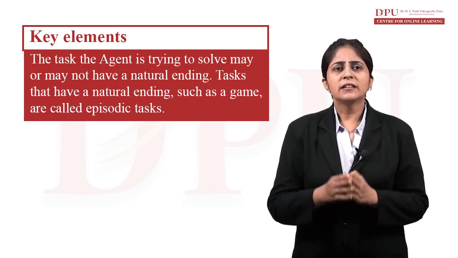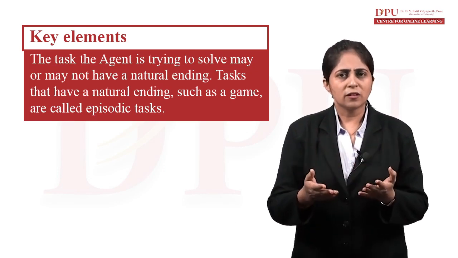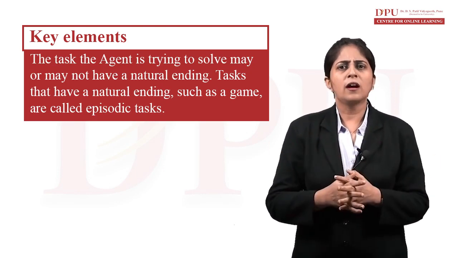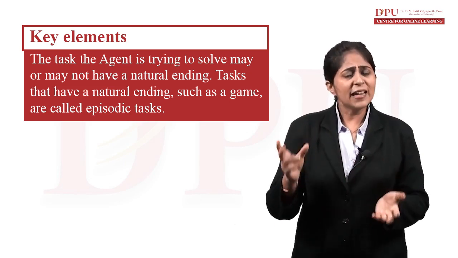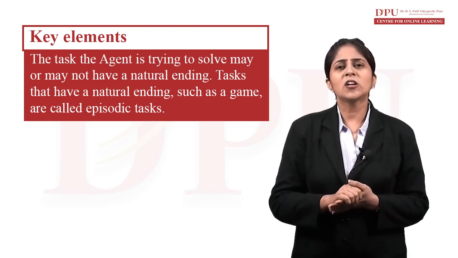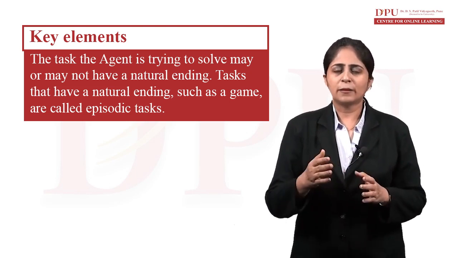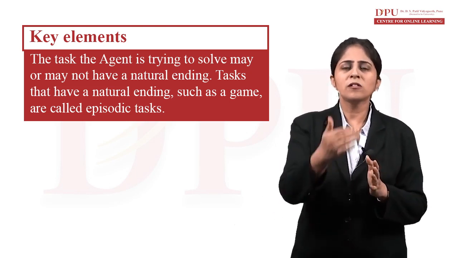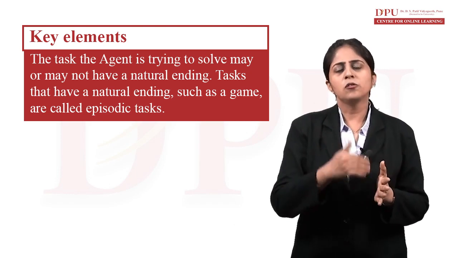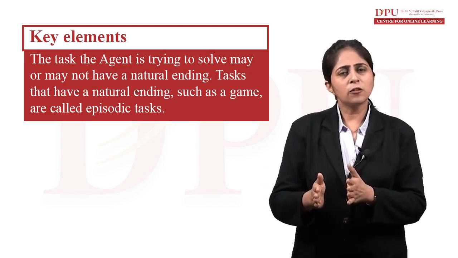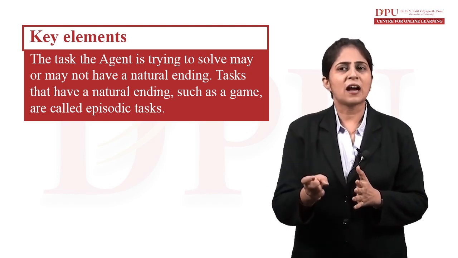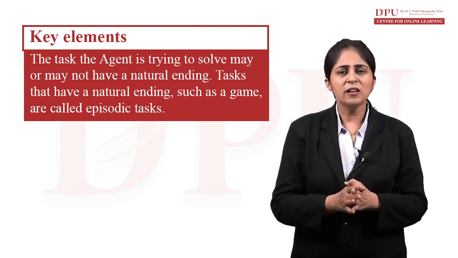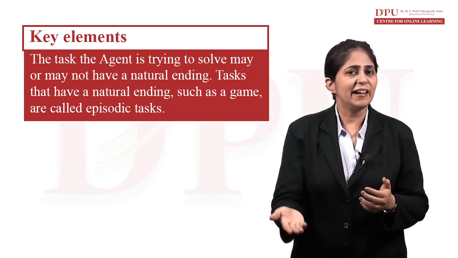The task the agent is trying to solve may not have a natural ending. Tasks that have a natural ending are called episodic tasks. If you're playing a game and you cross a particular stage, you move to the next stage, and after crossing that, you move to the next one. So these are episodic tasks, which have a particular ending.